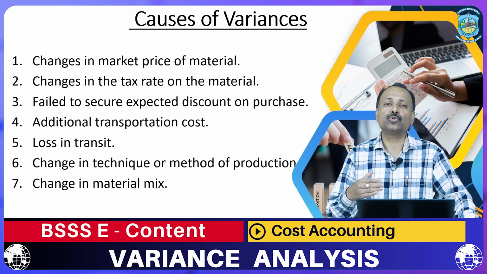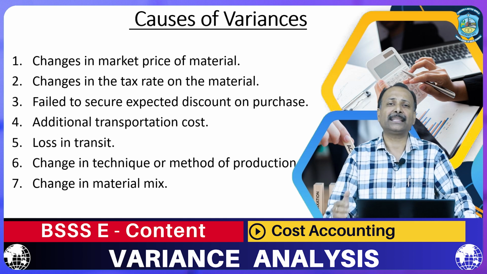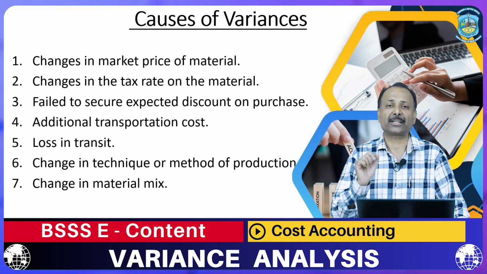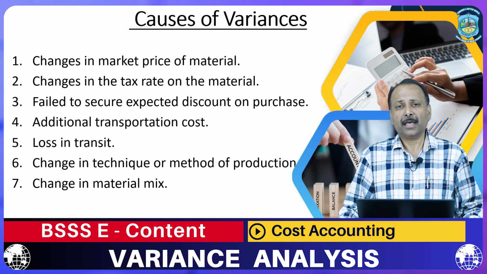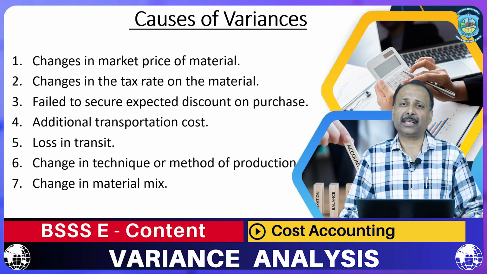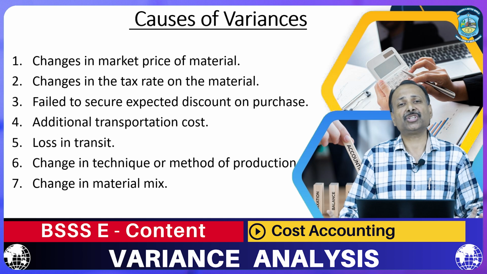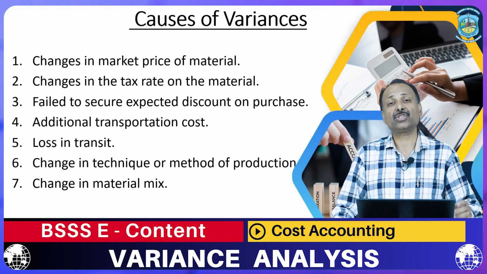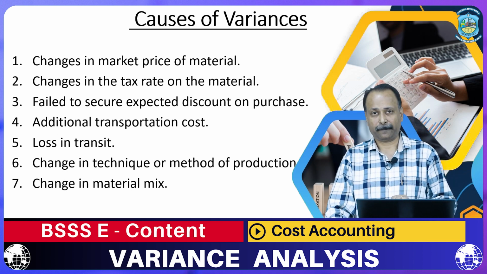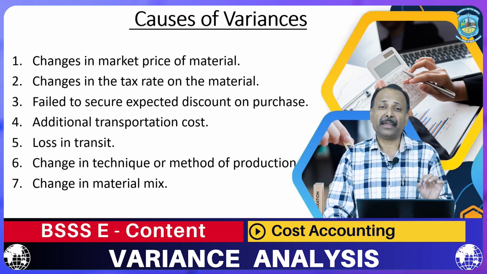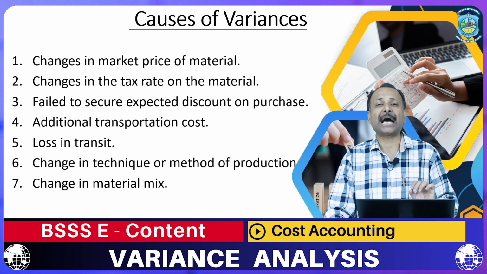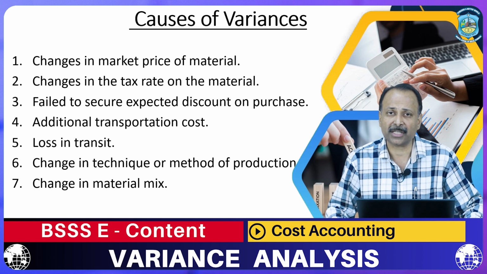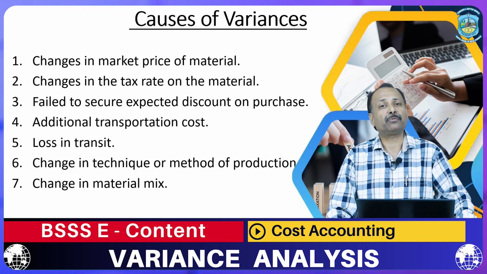You require 2, 3, 4, 5 or more different types of material in order to manufacture a particular product. If there is a change in this material mix, there is a change in the output, and a change in the cost of the final product. So, dear students, these are the major causes of variance in relation to material. When we have calculated variance on the basis of material, these are the major reasons because of which there is a difference between the actual cost and the budgeted figures.